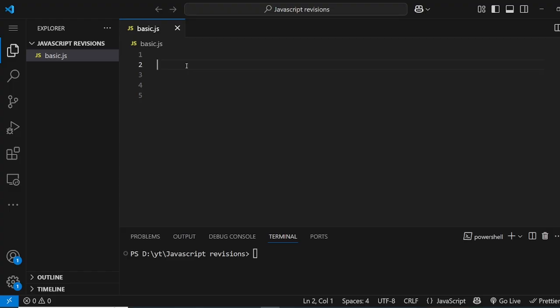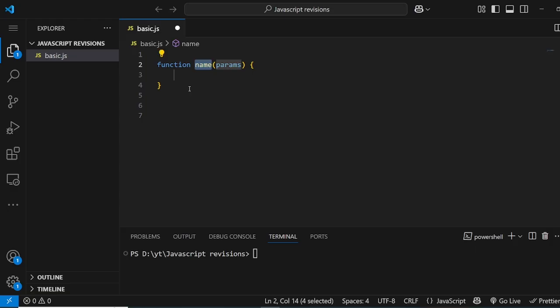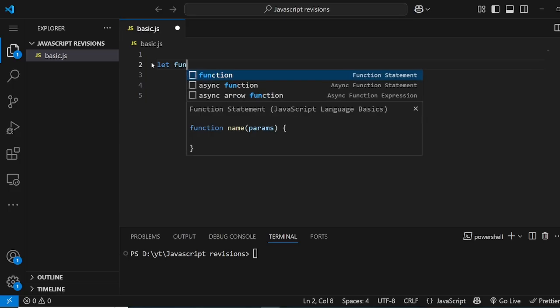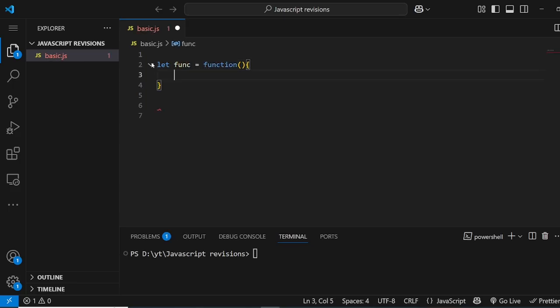So there are three main ways to write a function in JavaScript. There are more ways also, but three famous ones: function declaration, function expression, and arrow function. So function declaration is like this: function name, and whatever the parameters are. Second one is let func is equal to function. This is called an anonymous function.